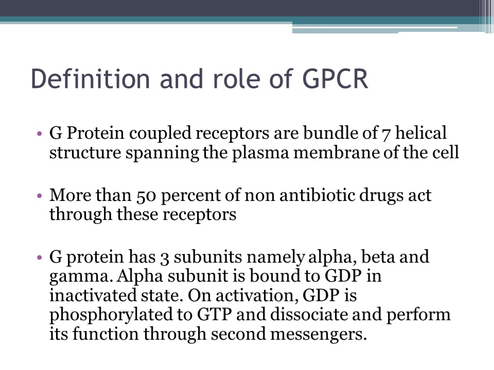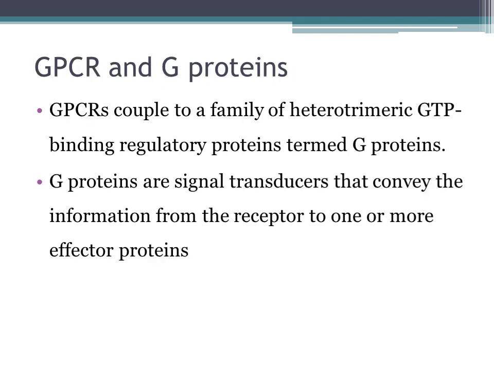This G protein is composed of three subunits, namely alpha, beta, and gamma. The alpha subunit is bound to GDP. Whenever the G protein coupled receptor gets activated, this GDP is exchanged for GTP, and the alpha subunit will dissociate from the beta gamma subunit, and then they will execute their function through other second messengers.